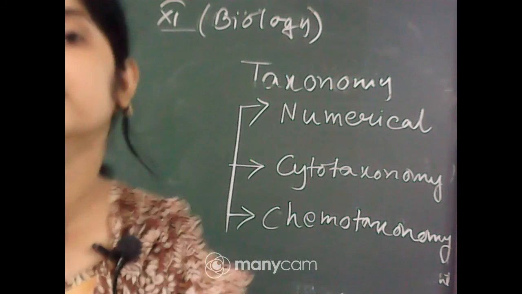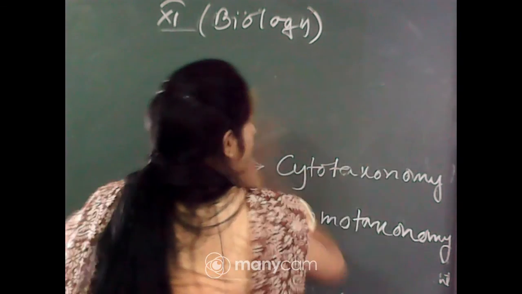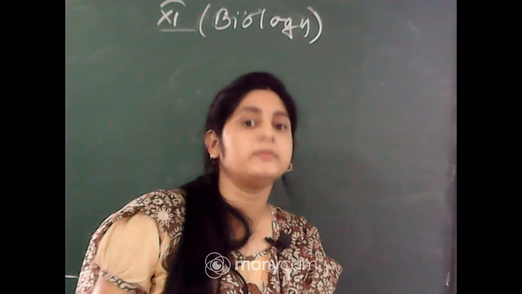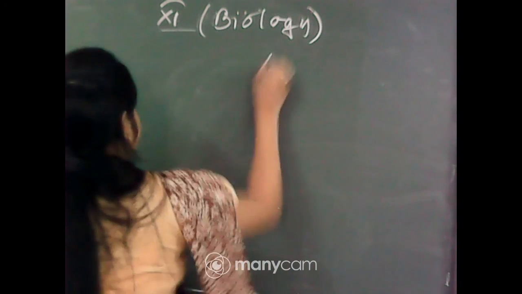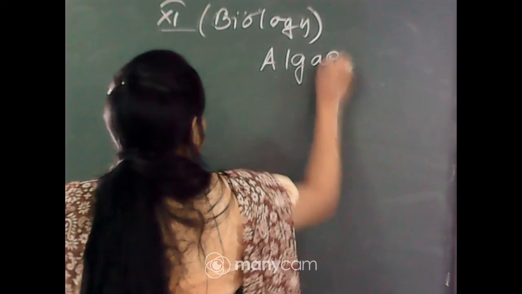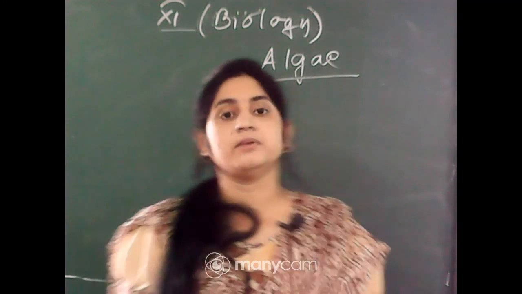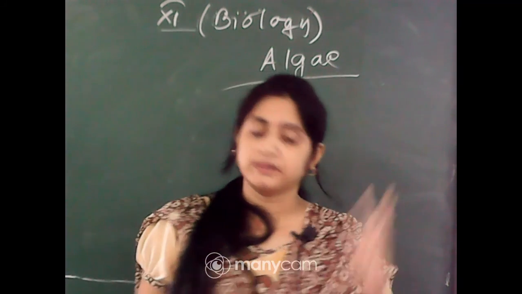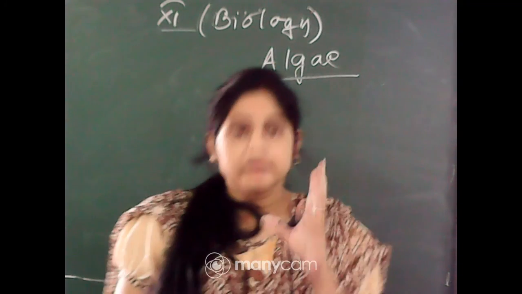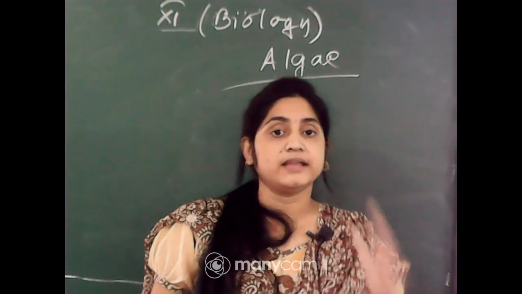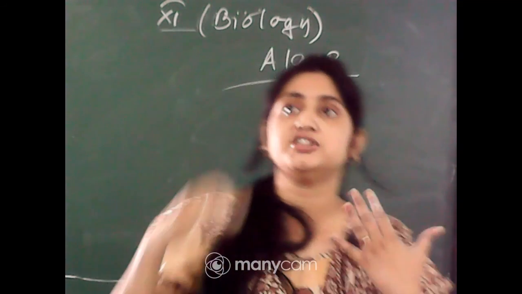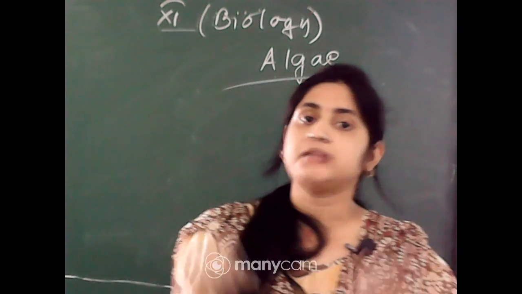Now move to the different groups or classification of the plants. Okay, so the first one that comes under the category of classification of the plant kingdom is algae. You have some idea already about the algae because you have read in your previous chapters and previous classes. They are green, brown or red in color, but they contain pigment. They are autotrophic, they can produce their food, they are thalloid, their body is not properly differentiated into root, stem, leaf. So that is called thalloid body.